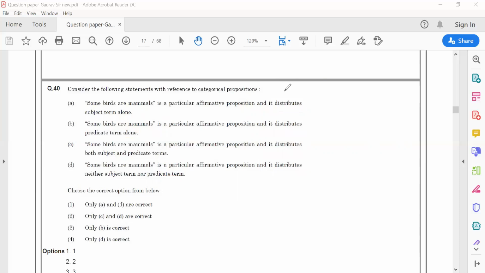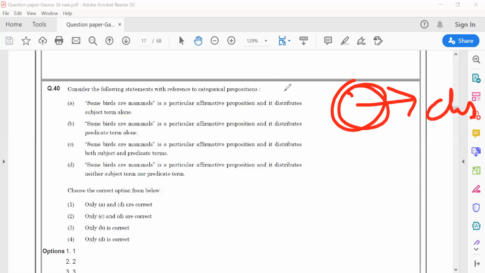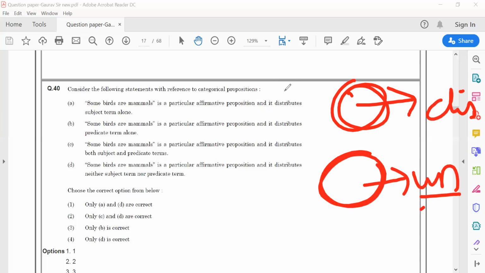Whenever we say that a term is distributed, that means every member of that class is included in that term. In the case of a categorical proposition, we are told that some or all members of one group are included in the other group. If all members are included, then I will call it distributed. If only some members are included, then I will call it undistributed.